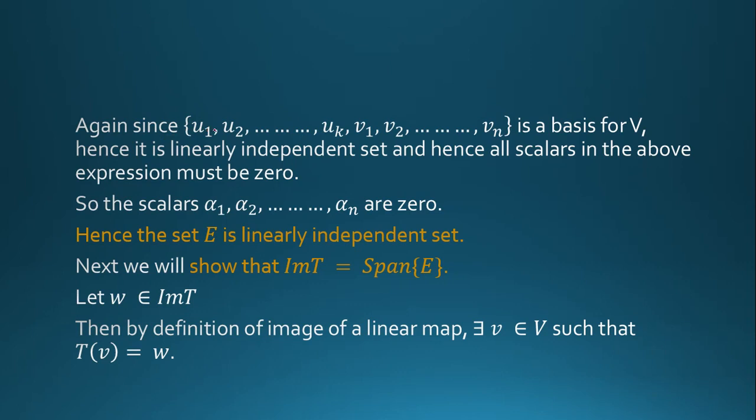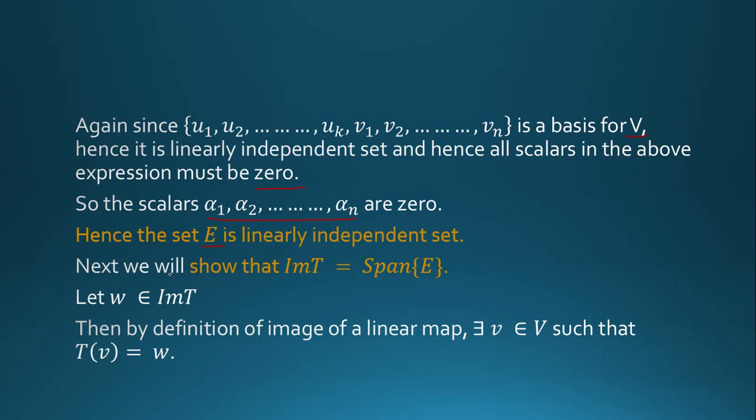Again, since U1, U2 up to UK and V1, V2 up to Vn is a basis for V, hence it is a linearly independent set. Hence all scalars in the above expression must be 0. So scalars alpha 1, alpha 2 up to alpha n are 0. So the set E is a linearly independent set.